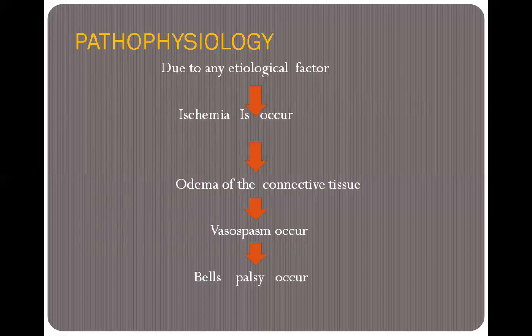Because of this, the nerves will not get a sufficient amount of blood or oxygen. Because of this, there is edema of the connective tissues. Ischemia occurs, then edema of the connective tissue. When the connective tissue becomes edematous, it creates vasospasm. Because of vasospasm, when the vessels become spasmodic, it leads to Bell's palsy.